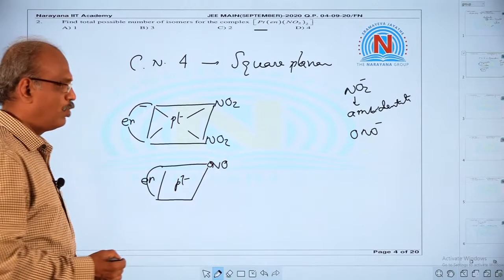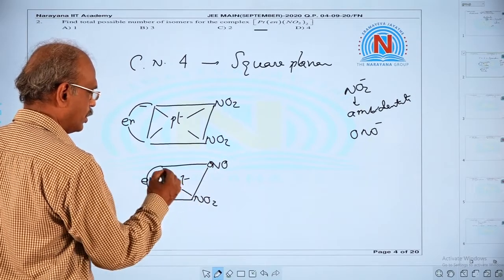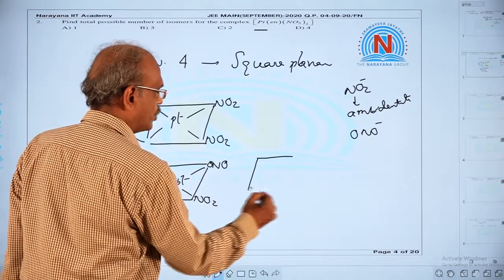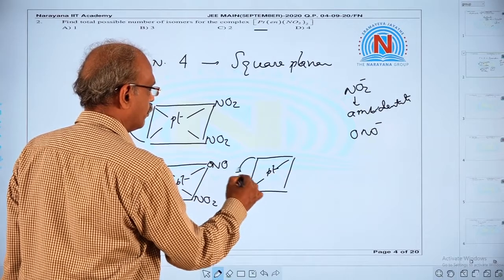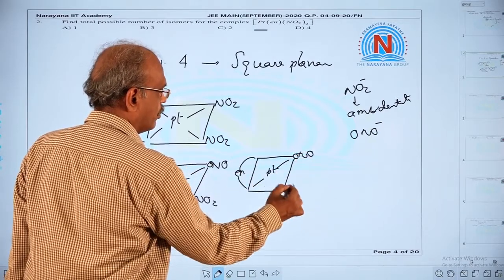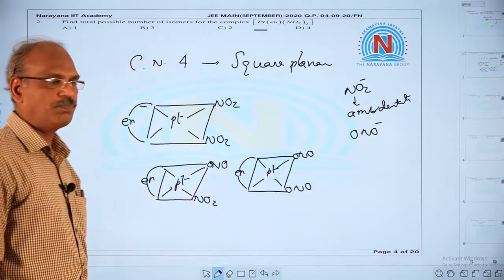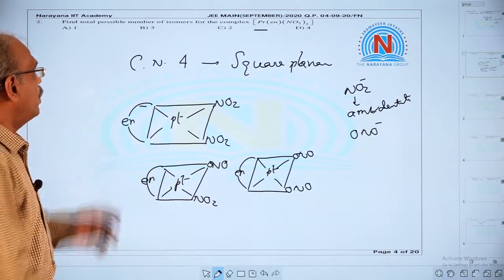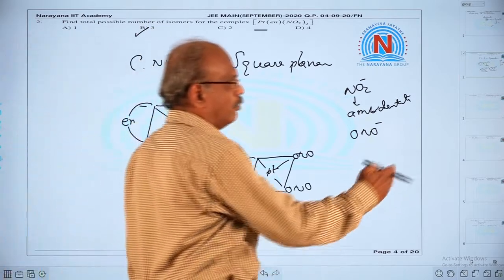One of them may be ONO. In that way we can write this complex. In another structure, both the ligands may be ONO, where oxygen is the donor atom. So totally 3 isomers are possible.